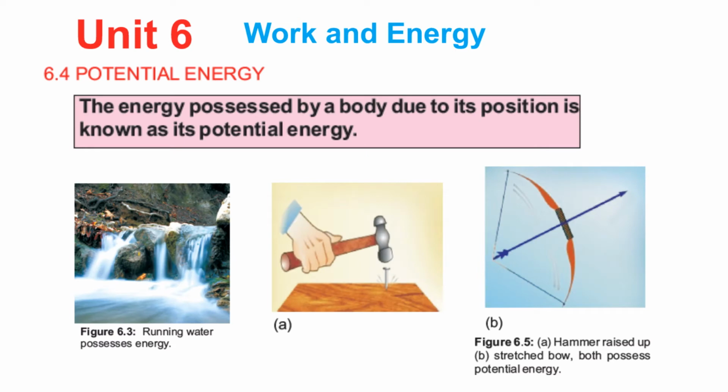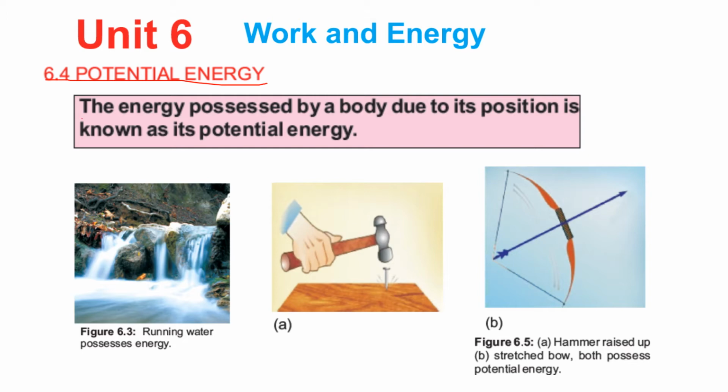Now we are going to start our topic that comes under unit 6, work and energy. The topic is 6.4, that is potential energy. First of all, we have to know what potential energy is. Often a body has the ability to do work, and sometimes the work has a form in energy. So we are going to discuss potential energy.